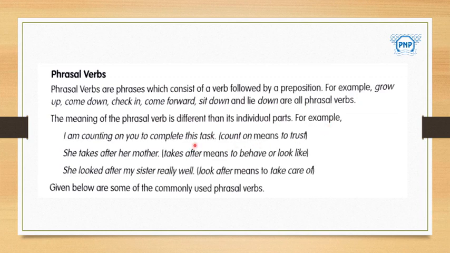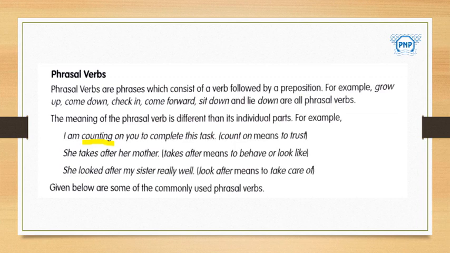The meaning of the phrasal verb is different from its individual parts. For example, I'm counting on you to complete this task. Here, what does counting mean? Count on means to trust.